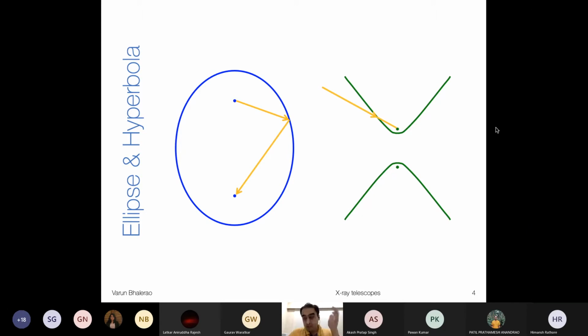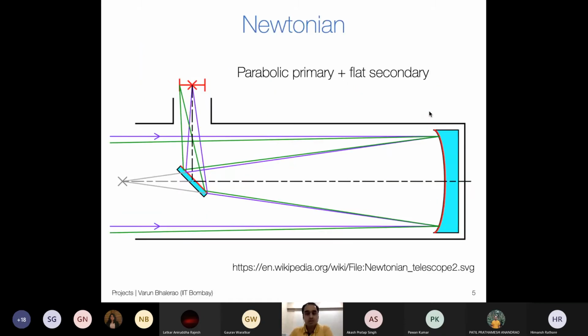For a hyperbola, it is the other way around. You have two foci again, but now if I had a ray that was coming from outside and was heading towards one of the foci, so this ray is coming from here and it would have hit this focus if this surface was not present in between, it will now get reflected and make its way to the other focus. So I can use combinations of these three conic sections, the ellipse, hyperbola and parabola, and by using those, I can start making telescopes.